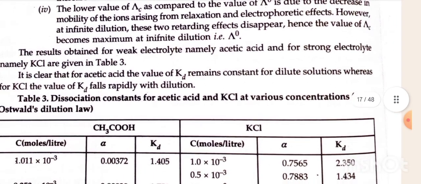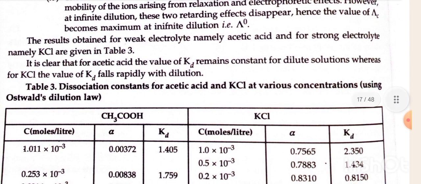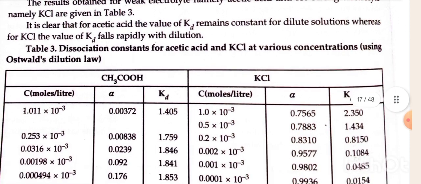The results obtained for a weak electrolyte, namely acetic acid, and for a strong electrolyte, namely KCl, are given in table 3. It is clear that for acetic acid, the value of Kd remains constant for dilute solutions, whereas for KCl, the value of Kd falls rapidly with dilution.